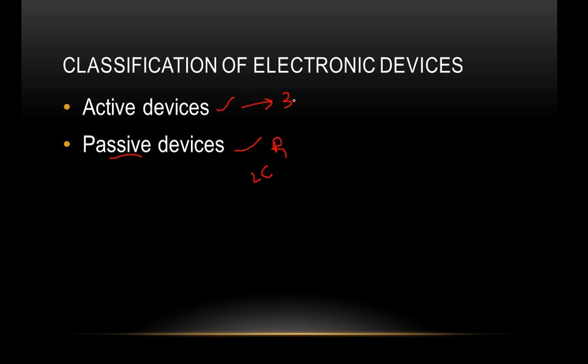So active devices are those which are capable of delivering energy, and which are used for the amplification purpose and for the switching purpose. Passive devices are those which can dissipate energy and which can store energy. The resistor is dissipating the energy, and the inductor and capacitor store the energy.